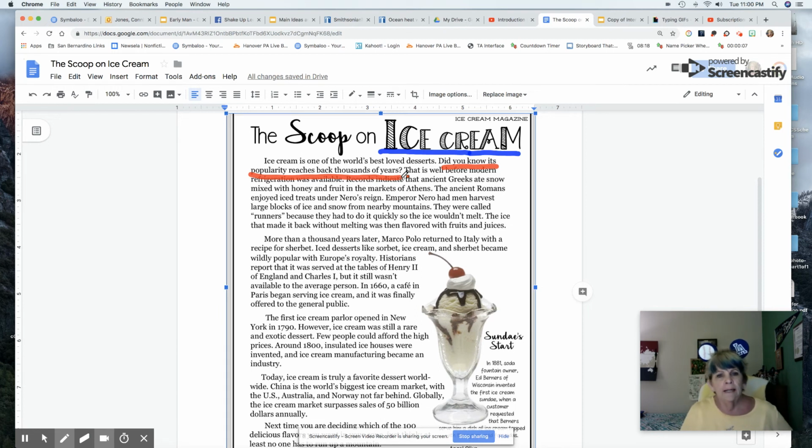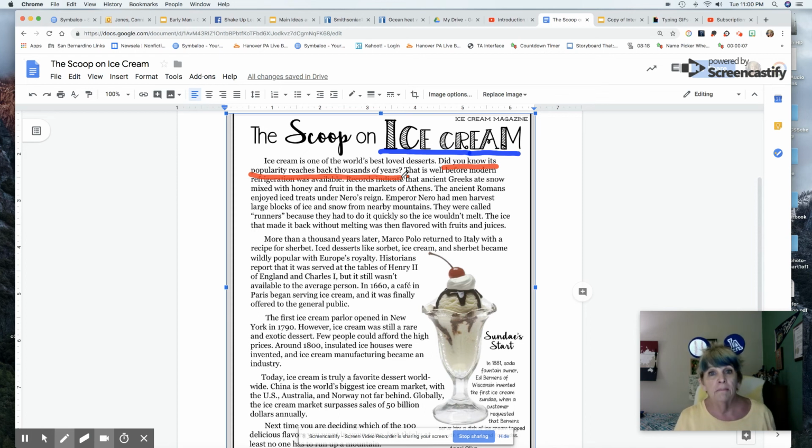So ice cream is one of the world's best loved desserts. And then they started talking about the Greeks and the Romans and Emperor Nero and what they did eating ice cream. So I think we can probably say, at least for this paragraph, perhaps for the whole article, that the central idea is that ice cream is very well thought of, one of the world's best desserts.